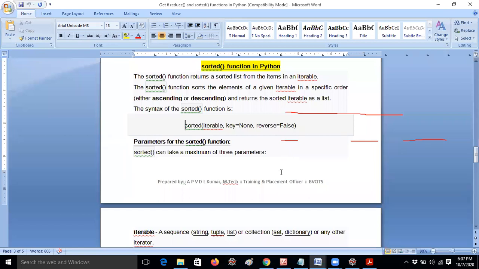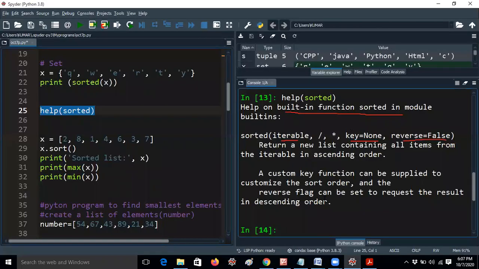It also shows the purpose of key and reverse: the reverse flag can be set to request the result in descending order. That means if you set reverse equal to true, you get the reverse order. Help is a predefined function we have.